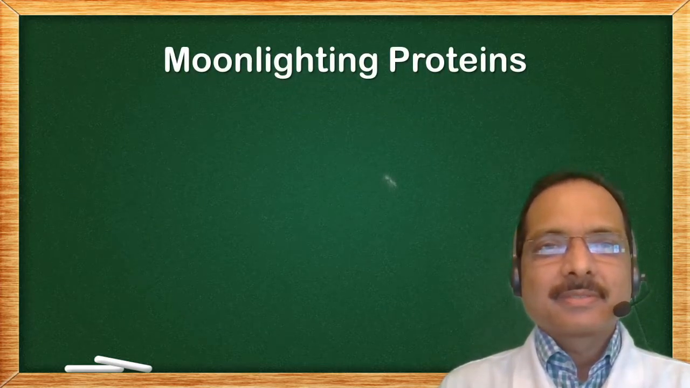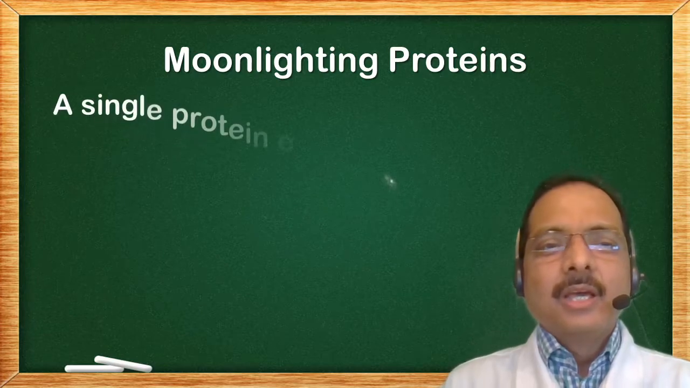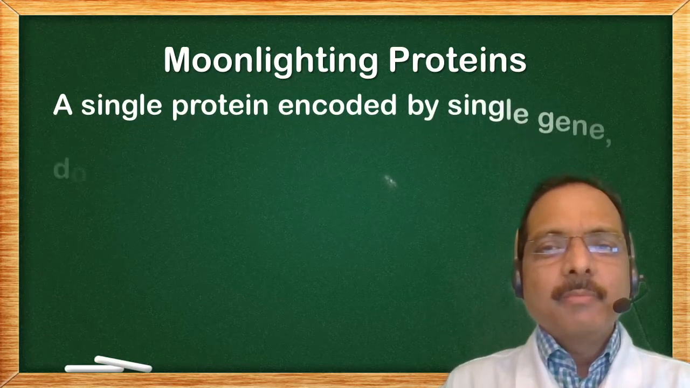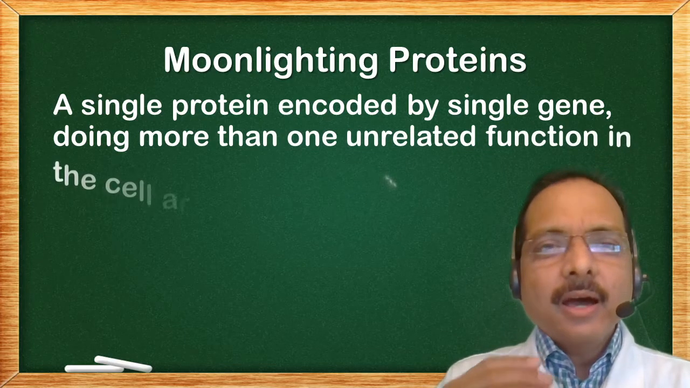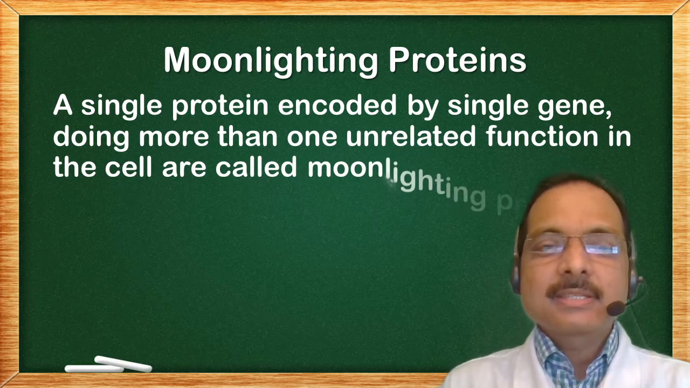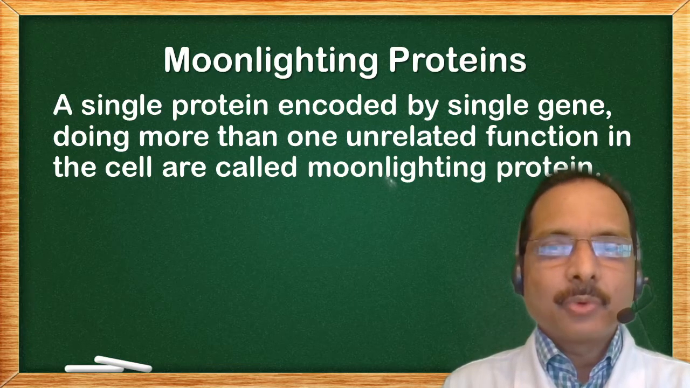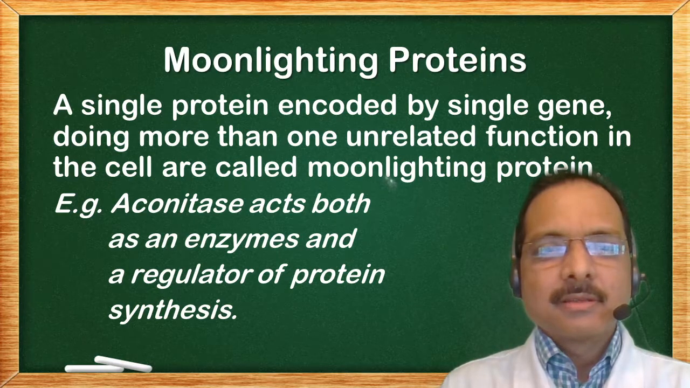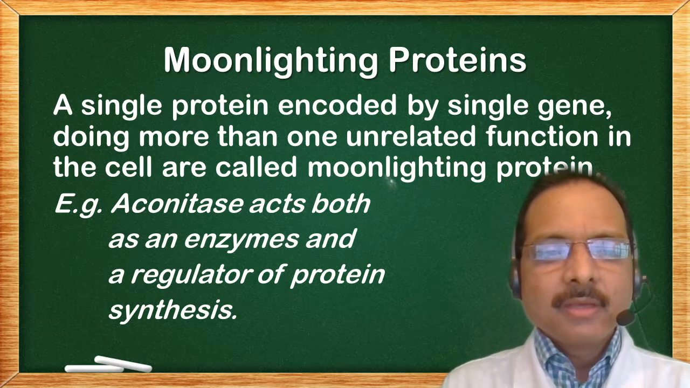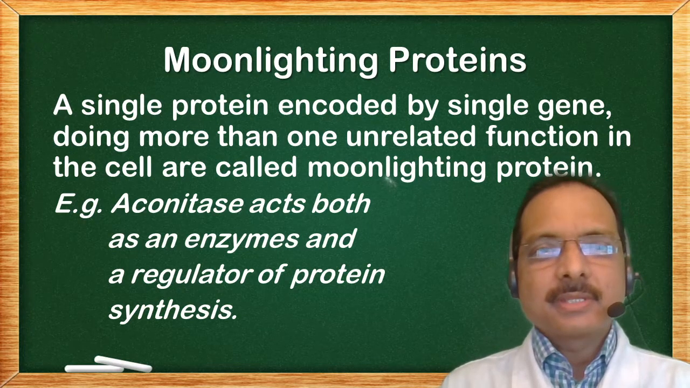Moonlighting proteins. A single protein encoded by a single gene doing more than one unrelated function in the cell are called moonlighting proteins. Example: aconitase acts as both an enzyme and a regulator of protein synthesis.